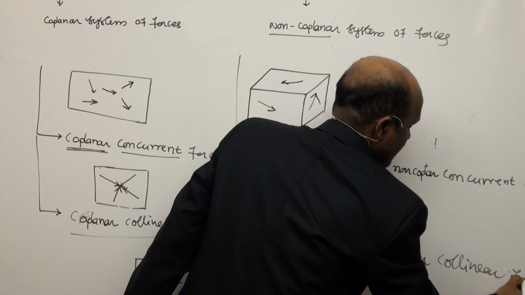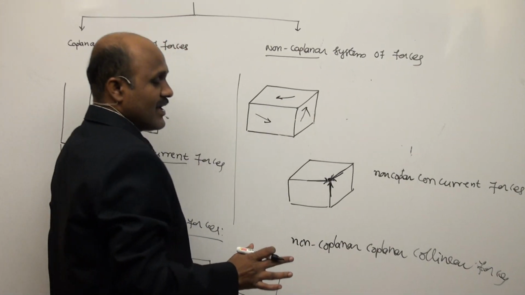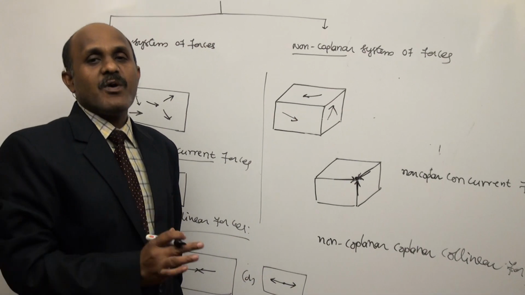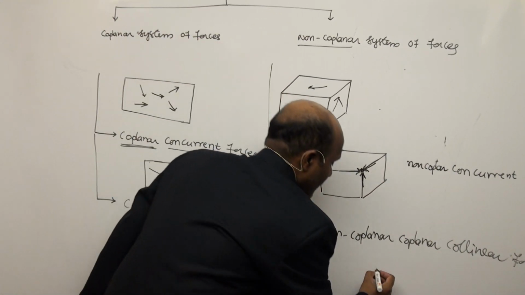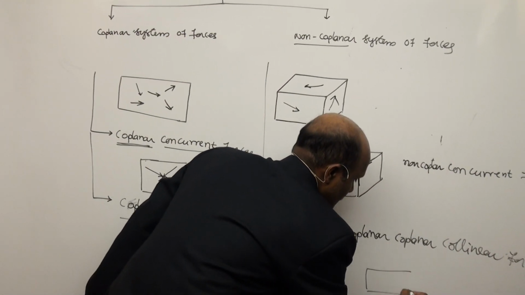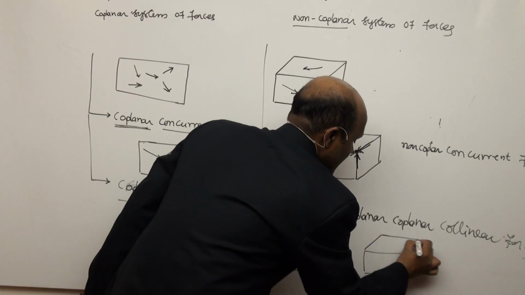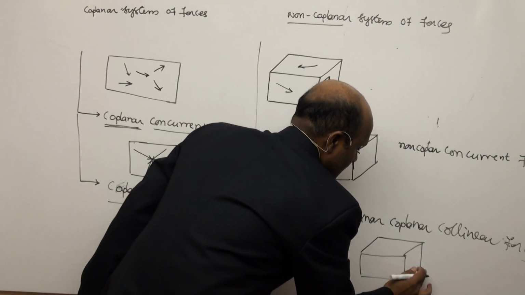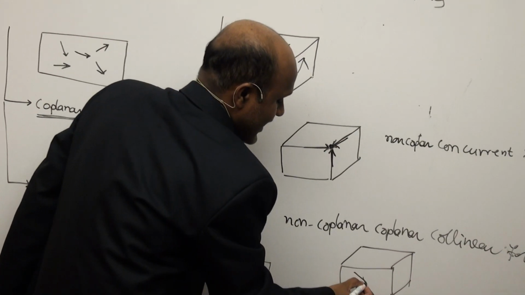Here non-coplanar collinear forces are not possible. Why? See here, suppose it is a spatial coordinate system. Now one force is acting here.